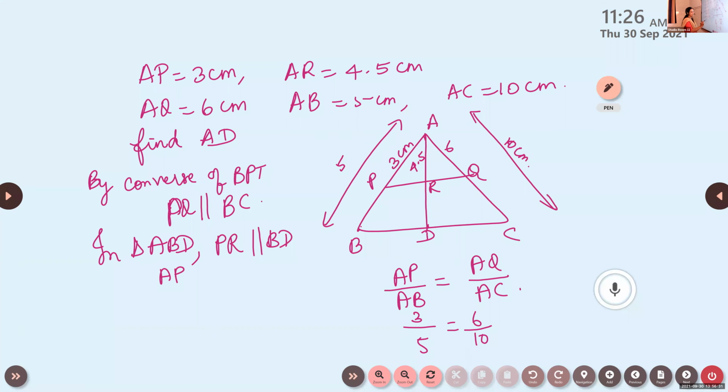Therefore, AP by AB will be equivalent to AR by AD. Smaller part by bigger part is equal to AR by AD. AP is given. What is AP? 3 by 5 is equal to AR 4.5 by AD. We don't know, it is X. Simplify and find out what is X. So here we use both the theorems, BPT as well as converse.